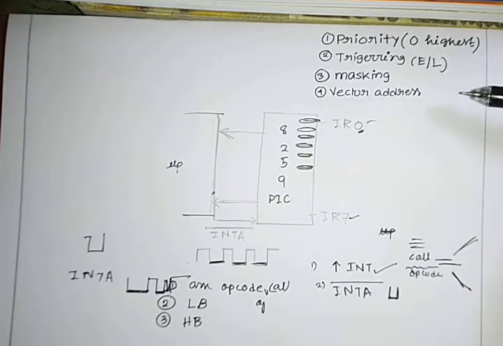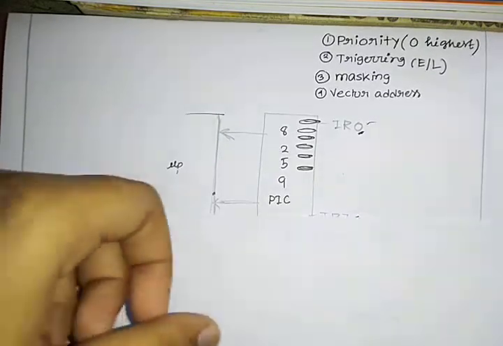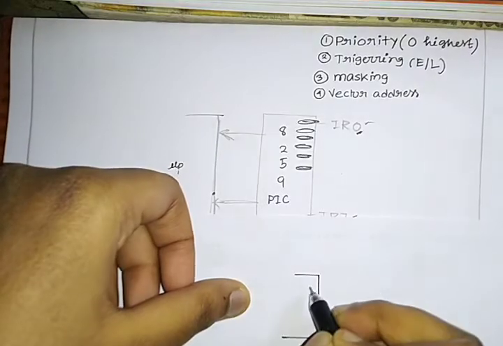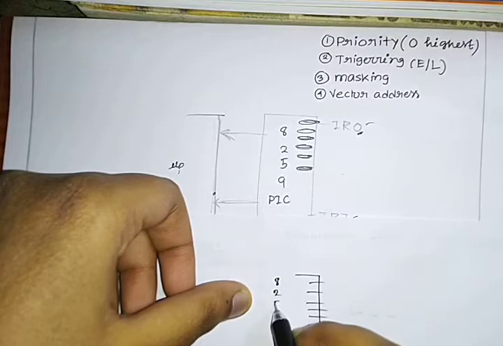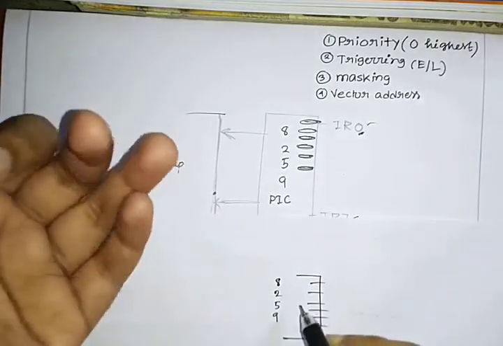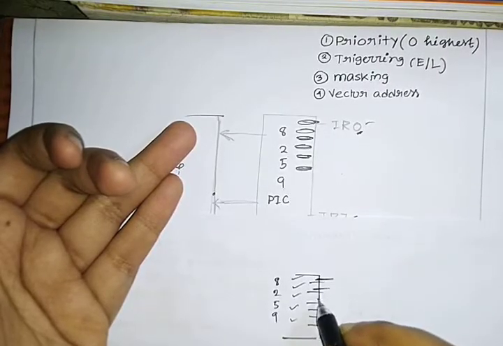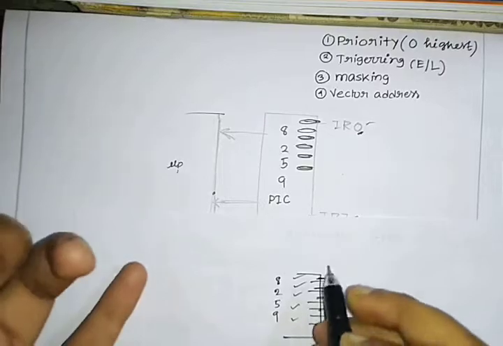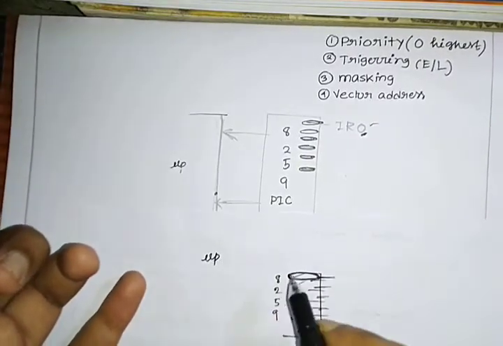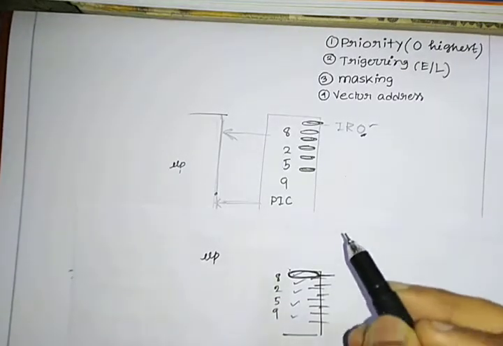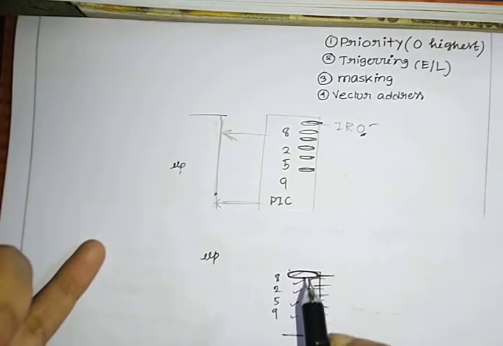And the fourth and the most important point is vector address. Let me discuss this. There are ports in 8259 PIC. But from a programmer's point of view, you know that these are the addresses on which my devices will get connected. So the µP needs those addresses to execute that ISR subroutine. Okay, so the address is important here.